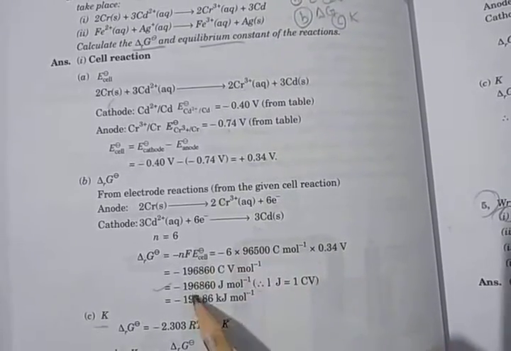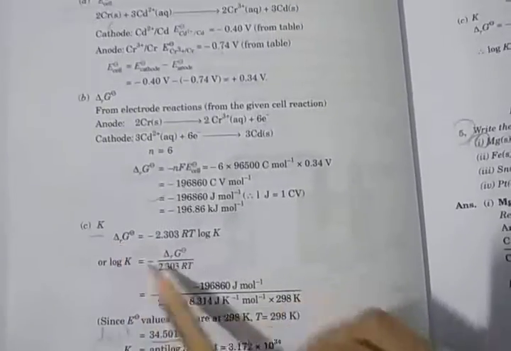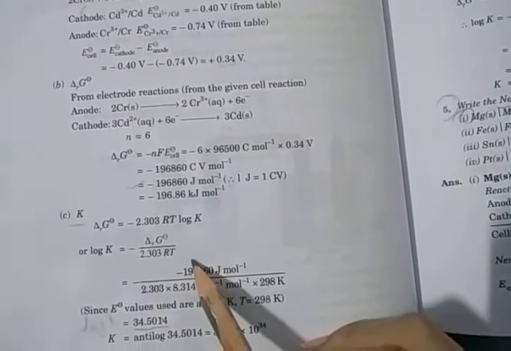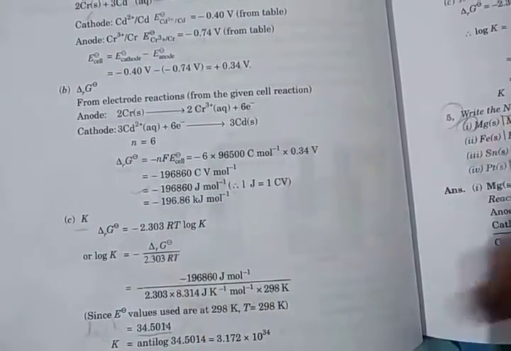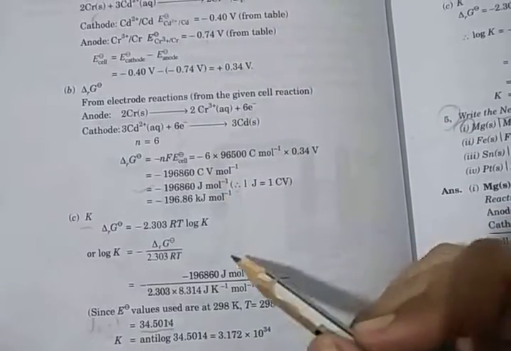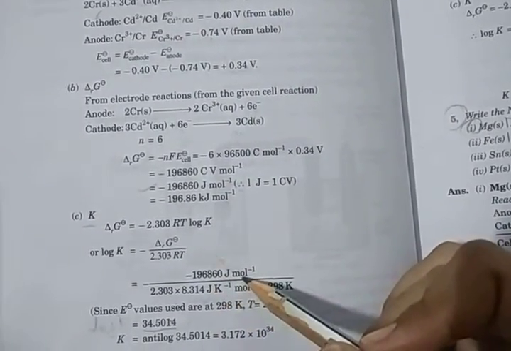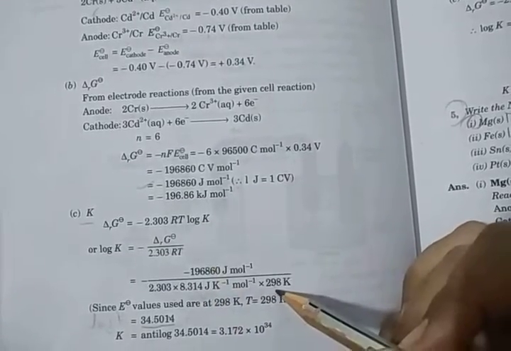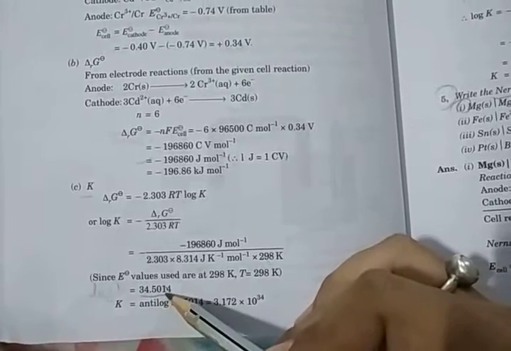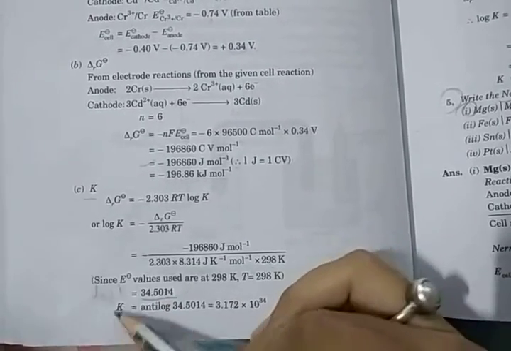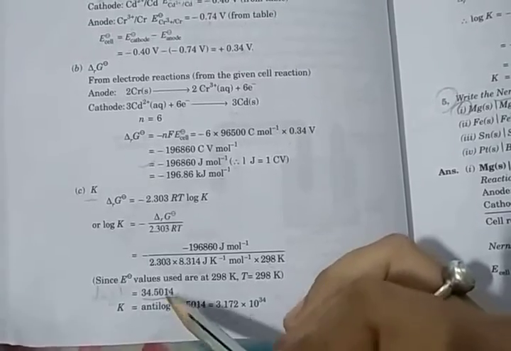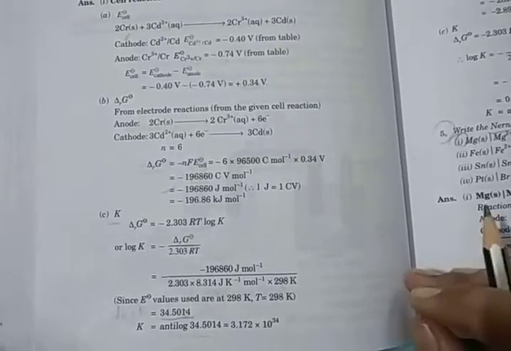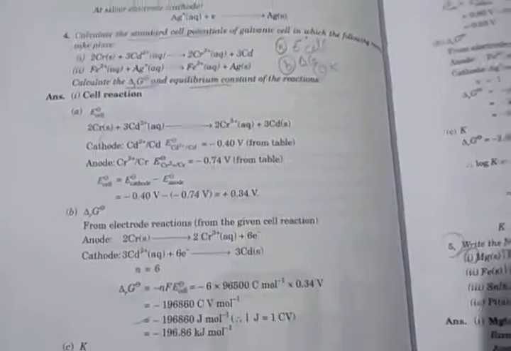Then this value comes. Then for the K value, the formula is log K is equal to minus delta G upon 2.303 RT. Delta G, the Gibbs energy, we have found above: minus 196860 joule per mole. Divided by 2.303, gas constant value 8.314, and temperature 298 Kelvin. It calculates to 34.5014. This is the log K value. It is not necessary to write the anti-log; directly write this. And this type of question has very less chance to come in the board exams. Clear? But you follow.